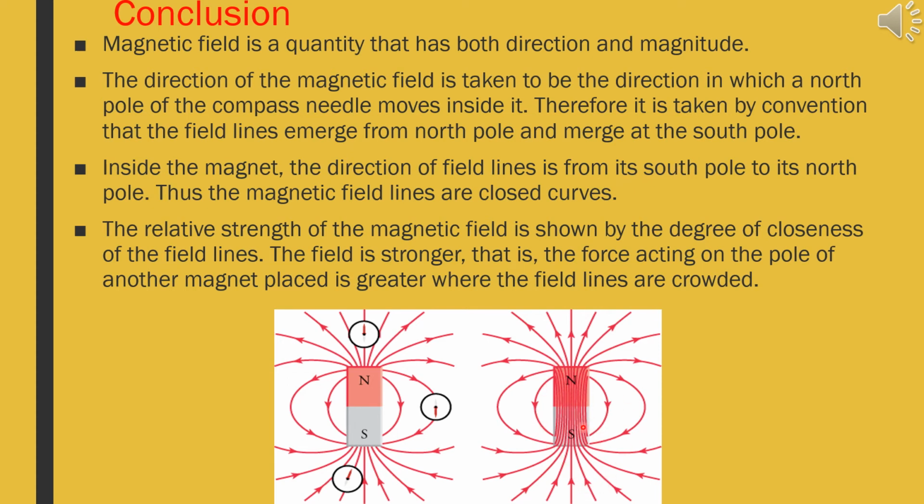Thus, magnetic field lines are closed curves. And you have observed the relative strength of the magnetic field shown by the degree of closeness of the field lines. The field is stronger, that is, the force acting on the pole of another magnet placed there is greater, where the field lines are crowded, and that is possible near the poles. You can observe in the below figure, near the pole you can see more strength, and the direction of the field is coming from the north, that means we use the word emerge from north, and entering into south as merge.